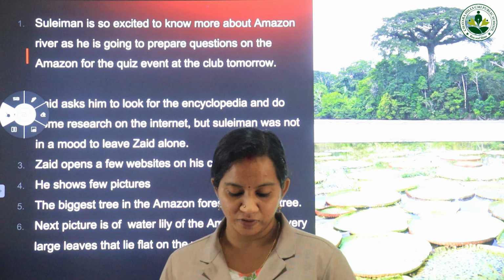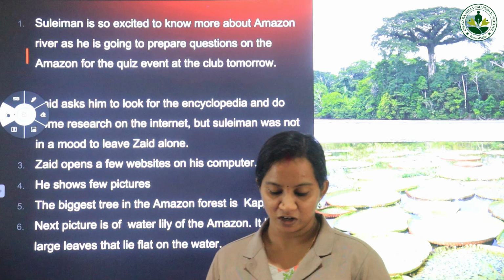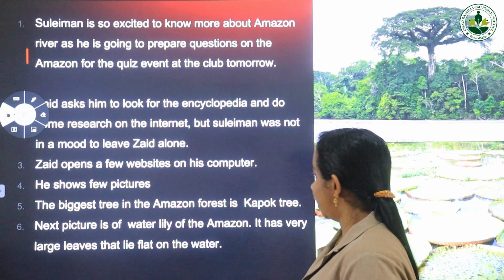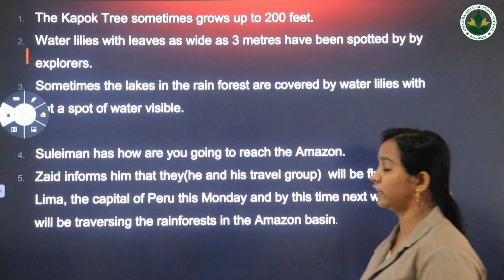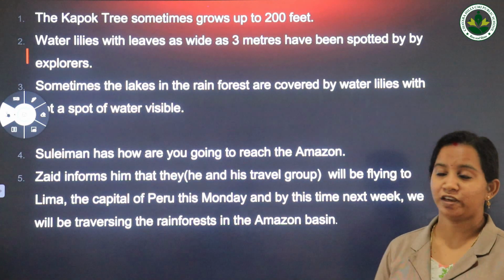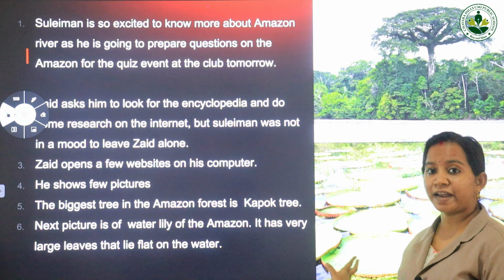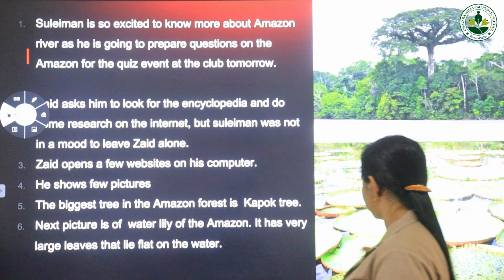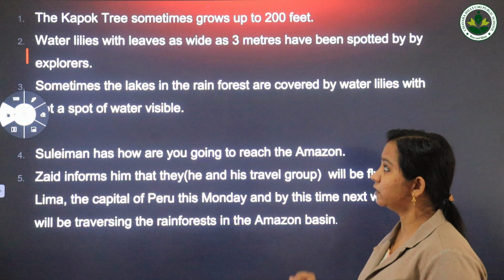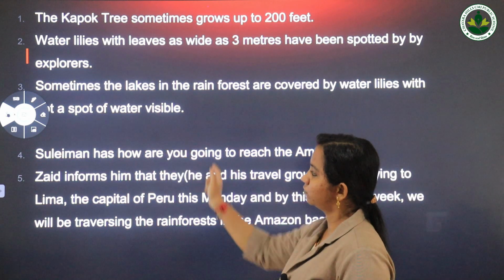Zaid says, well, we will be flying to Lima, the capital of Peru, this Monday, and this time next week we will be traversing the rainforest in the Amazon basin. So now the kapok tree, he gives an explanation about the kapok tree. The kapok tree sometimes grows up to 200 feet and the leaves of the water lilies can be as wide as 3 meters. You can imagine how wide it will be, so wide that no water is visible.